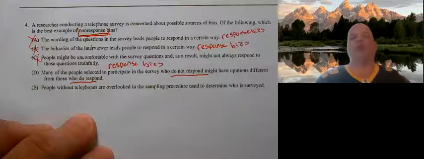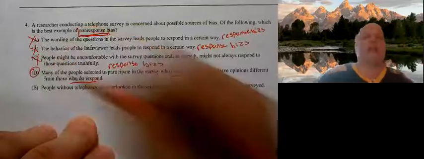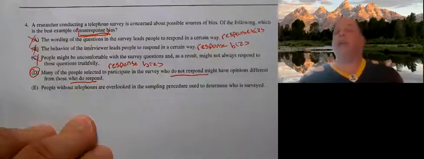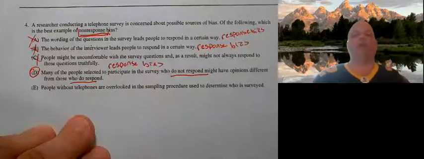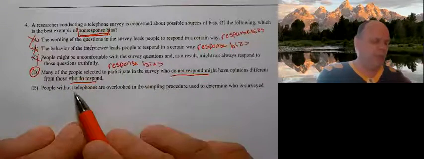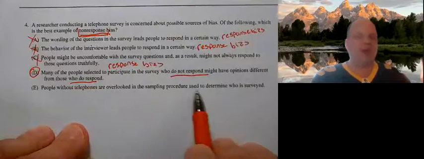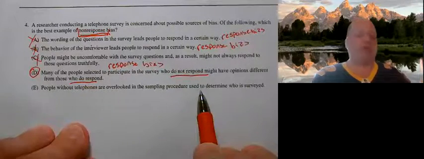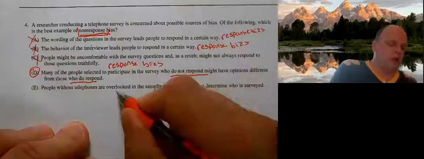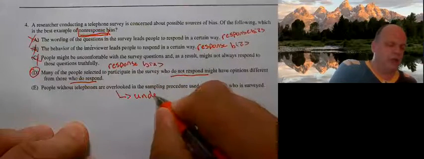Non-response bias is when a group selected for the survey chooses not to respond. This is an example of non-response bias. Letter E, people without telephones are overlooked in the sampling procedure. If we do not account for a part of the population, we overlook them, and this is undercoverage.